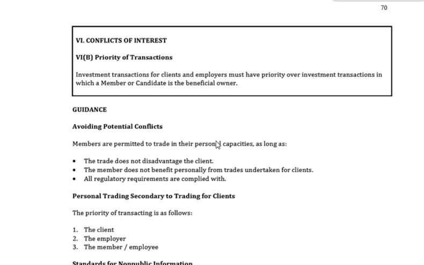Okay. That we can see quite clearly. We fall behind that of the employer, and we fall behind that of clients and prospective clients. Let's have a look at the guidance over here.